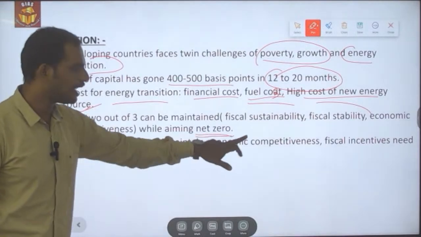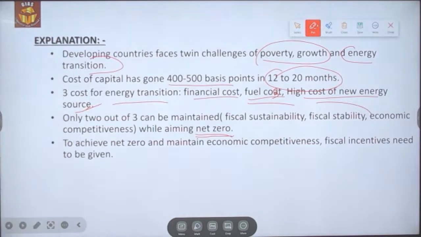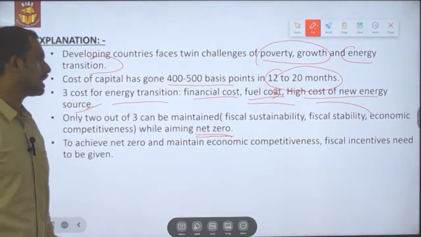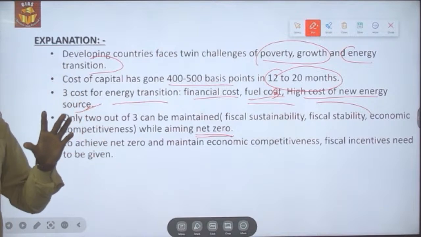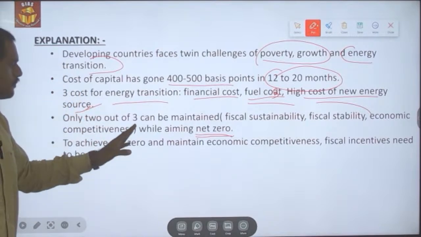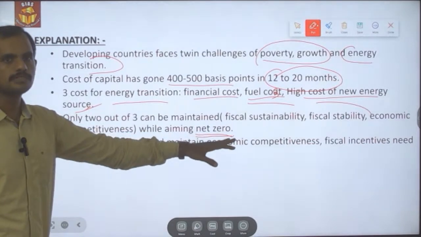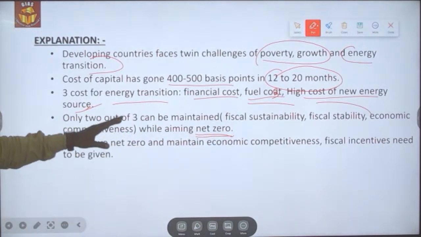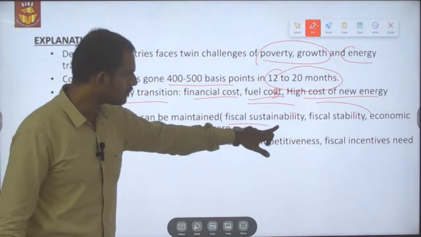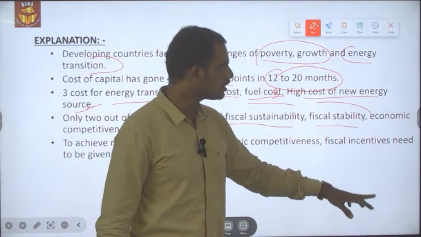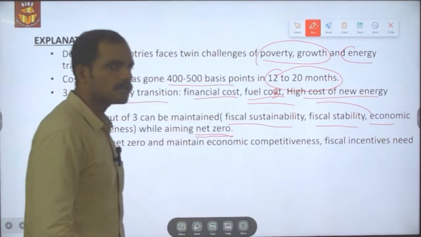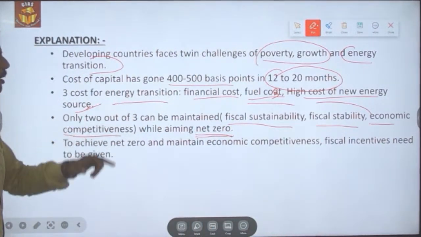the net zero, which they have committed at the United Nations Framework Convention on Climate Change, only 2 out of the 3 economic indicators could be achieved if the developing countries wanted to achieve net zero. For example, if the developing countries wanted to maintain fiscal sustainability as well as fiscal stability, they could not do well in the economic competitiveness.